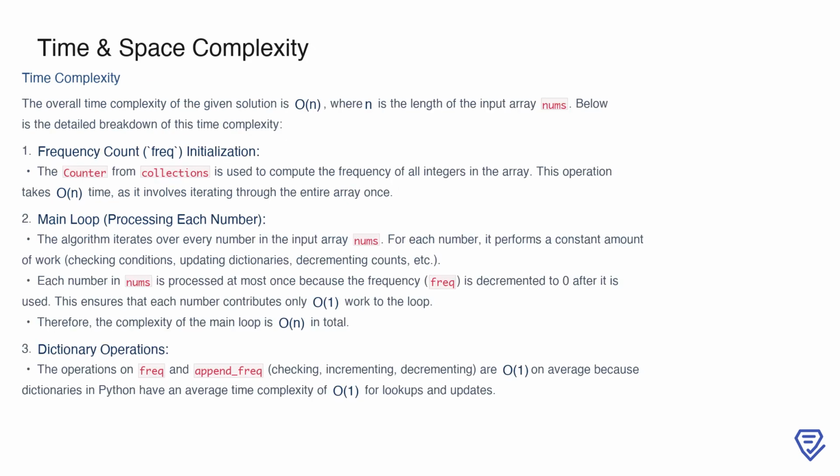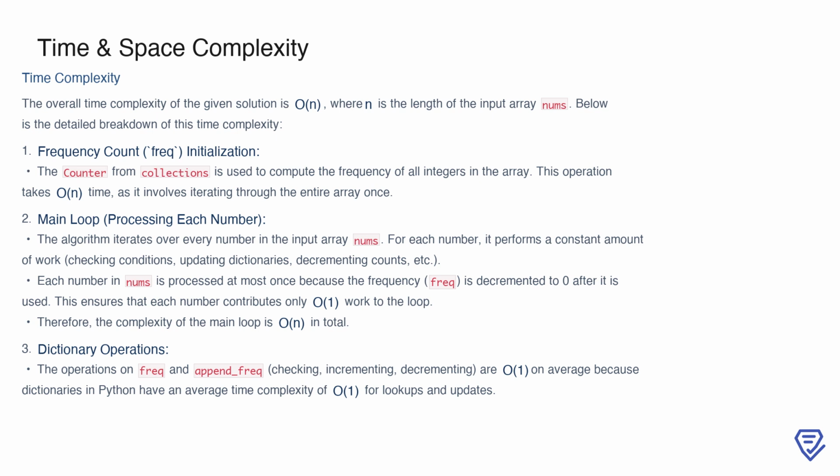In this algorithm, the overall time complexity is O(n), where n is the length of the input array nums. Let's break this down step by step. First, we initialize the frequency count using Python's Counter from the collections module. This step involves iterating through the entire array once, which takes O(n) time.